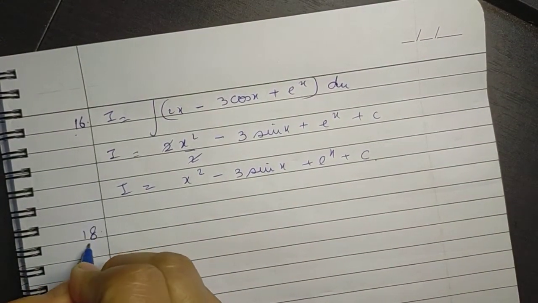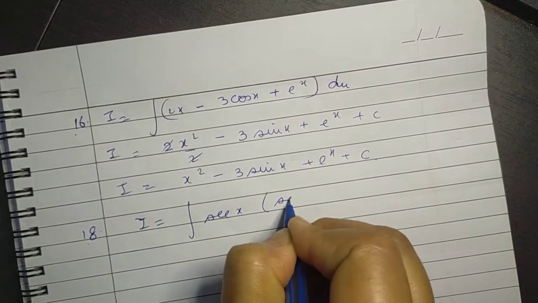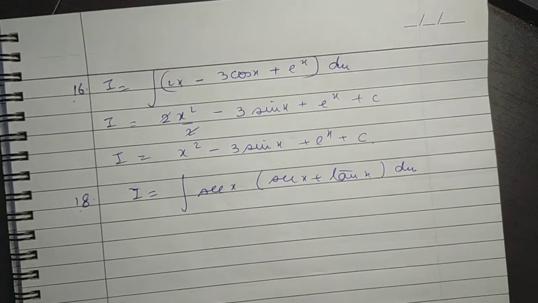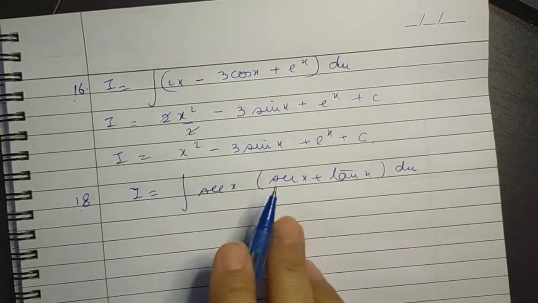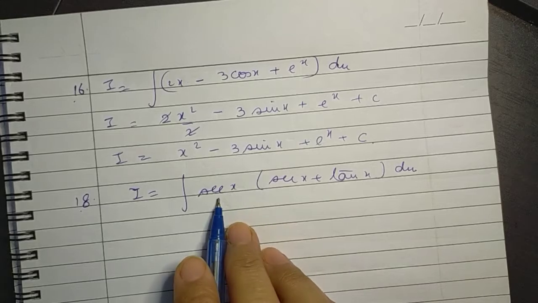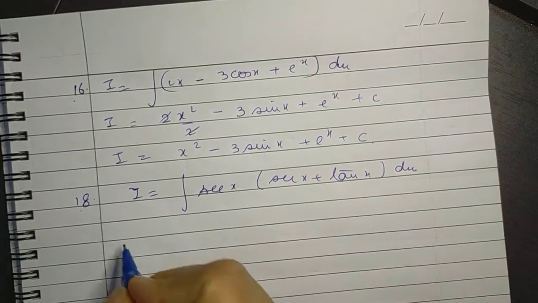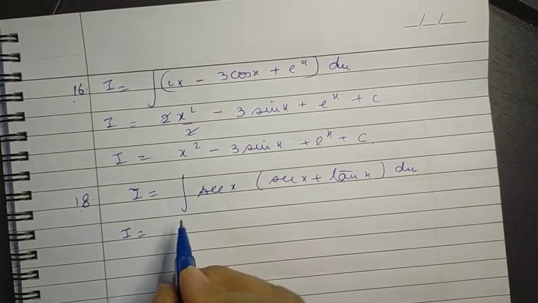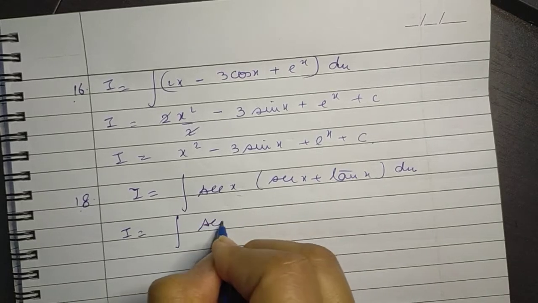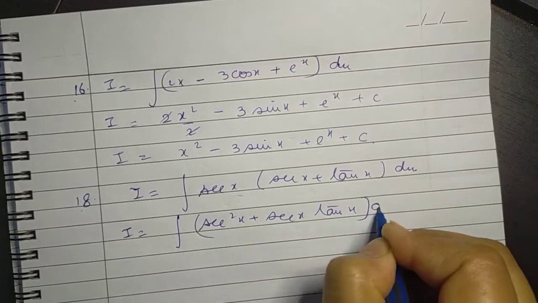Similarly, question number 18, if you see, I is equal to the integral of sec x into (sec x plus tan x) dx. Now this looks like a product of two functions, but we have not done the result for the integral of a product of two functions so far. So let's see if we can simplify it directly. Let's first open up the brackets and see what we get: sec squared x plus sec x tan x dx.